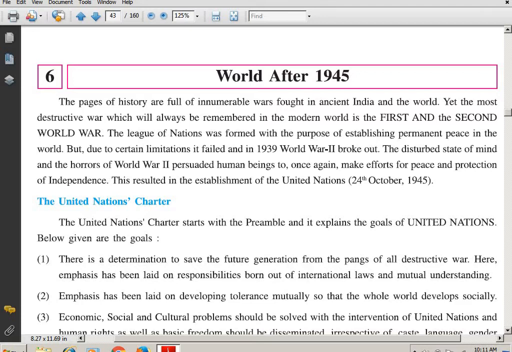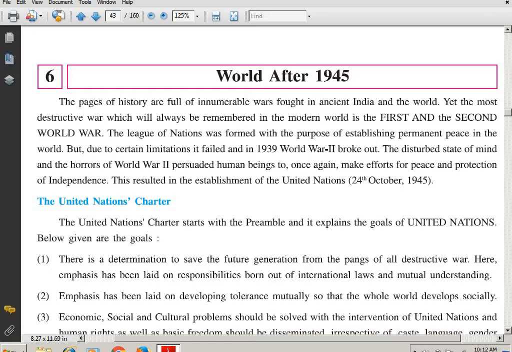And so we know that they formed the League of Nations, which was a failure. And after that, they came together and formed the United Nations. And so, thereafter, we have been living peacefully. Not that there is no war at all, but somehow, till now, we are having peace. And so let's see what happens after 1945.